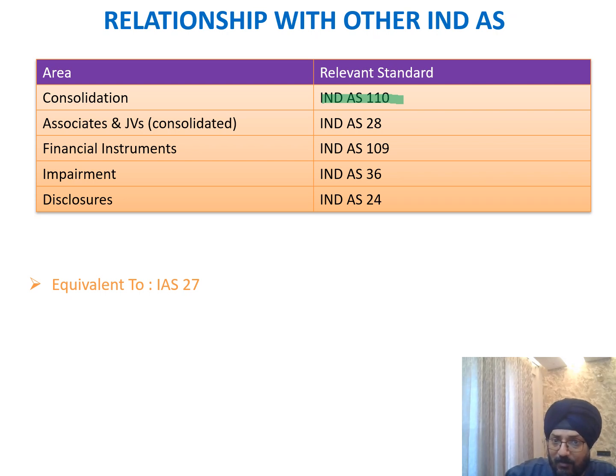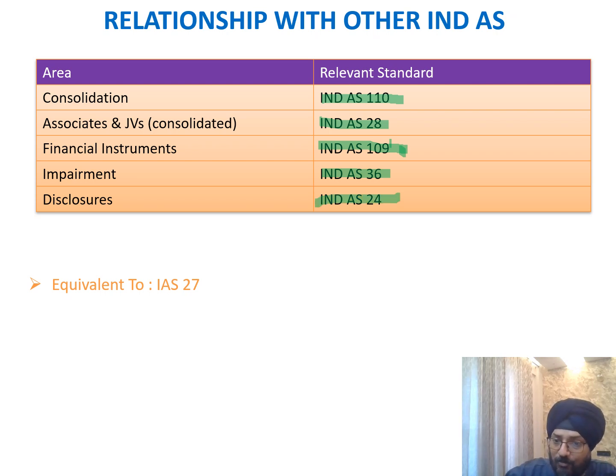It has a very close link with Ind AS 28, which is investment in associates and joint ventures, and with financial instruments, because Ind AS 27 prescribes two methods. One method is cost and the second is fair value as per Ind AS 109. Then impairment under Ind AS 36, and definitely disclosure, which is related party disclosure.